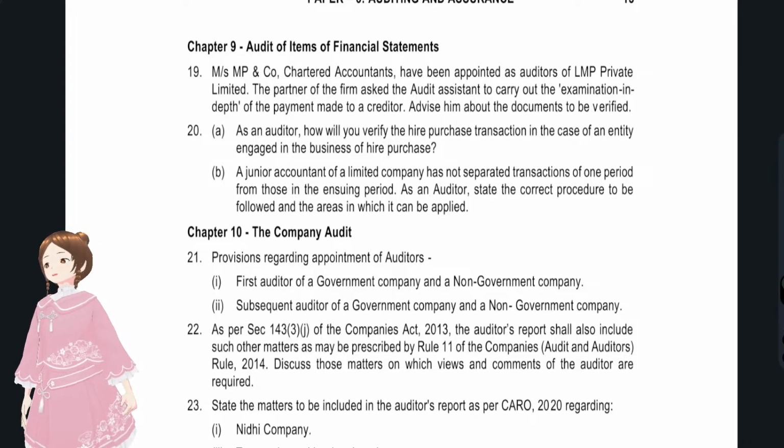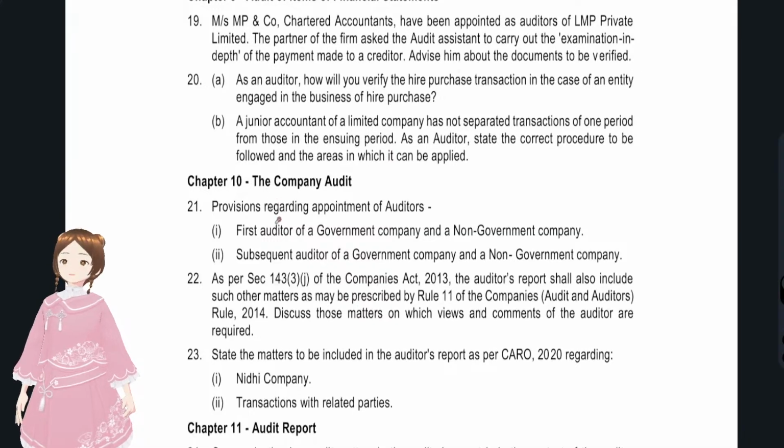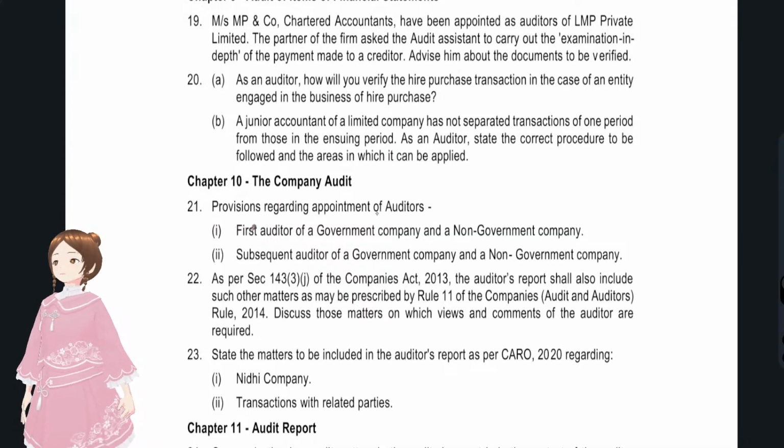Now we'll see the CA Inter RTP that's relevant for November 23 examinations. The first question is: provide provisions with regard to the appointment of auditors. We know this is so simple. First, audit of a government company and a non-government company. What are all the provisions?